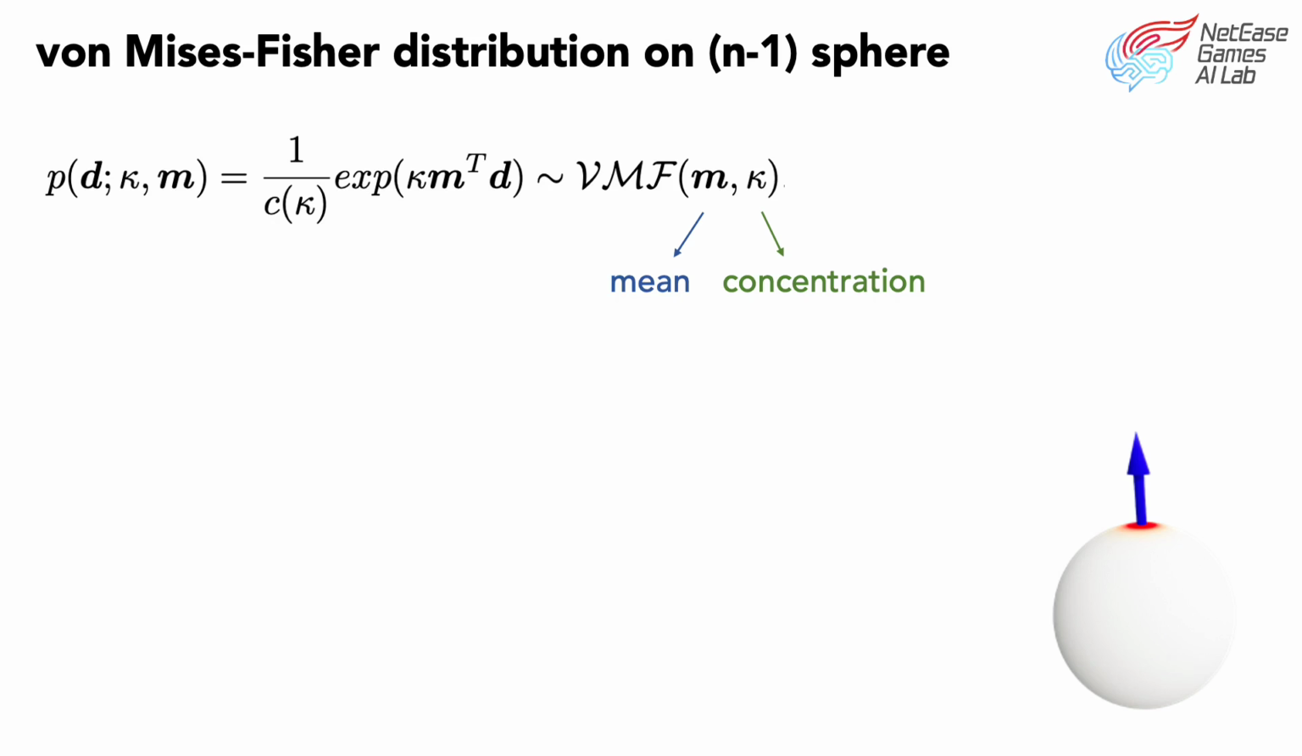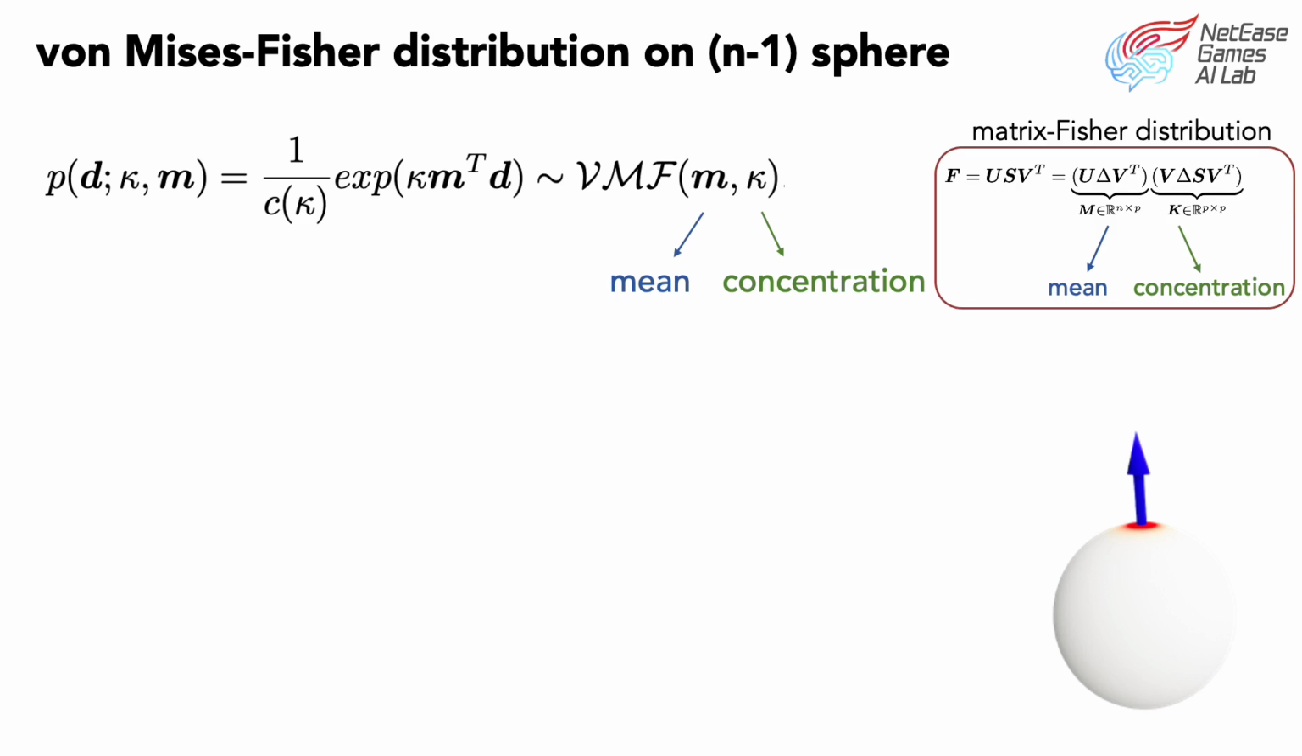Next, we introduce the direction distribution. The probability density function for a unit vector d on the n-1 sphere has a similar formulation. It corresponds to the classical von Mises-Fisher distribution. Kappa and M are concentration term and mean direction term. And they have the same role as those in matrix Fisher distribution.